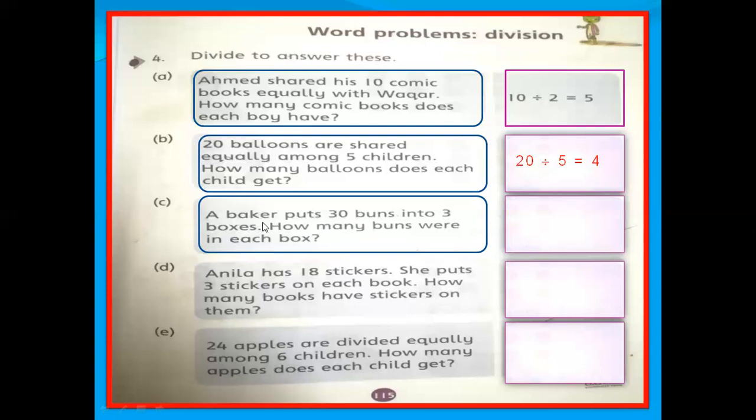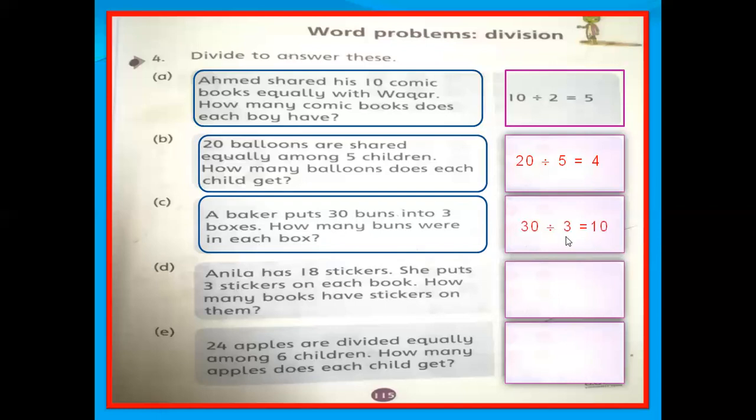He puts 30 buns in 3 boxes. He has 3 boxes and he has 30 buns. So equally, he wants to put 30 buns in 3 boxes. So the question is how many buns were in each box? Meaning in one box how many buns can he put. So how do I find the answer? 30 divided by 3.